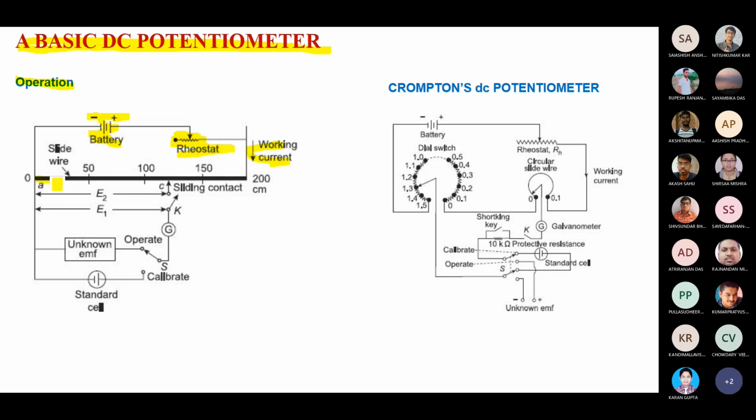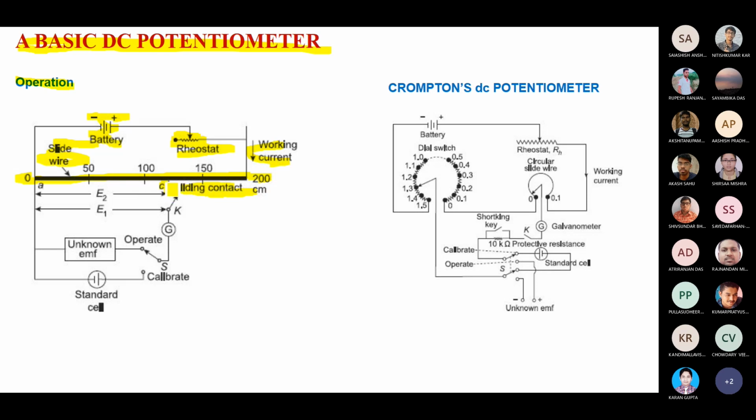Here you can see one bold color line. That is your potentiometer. The potentiometer has two fixed ends, one end and another end, and it always has some scale. That bold color line is called the slide wire. Another part is called the jockey, or you can say it is the sliding contact.